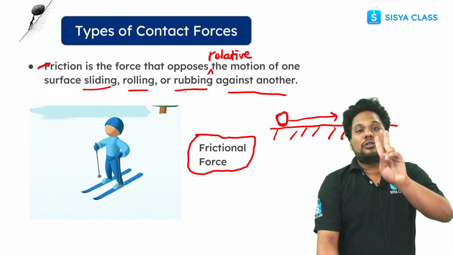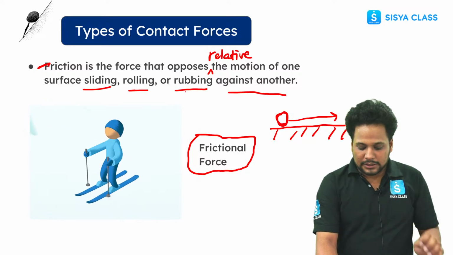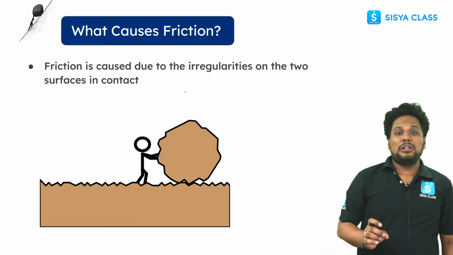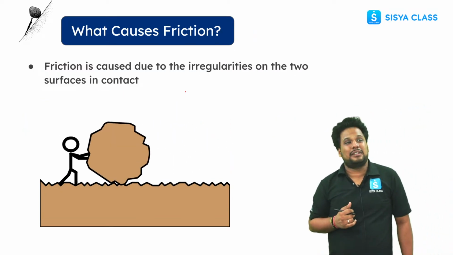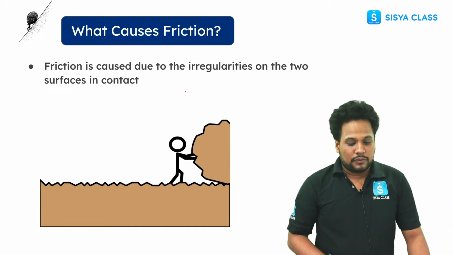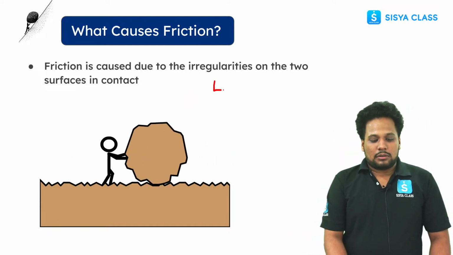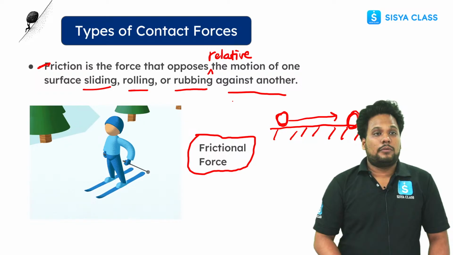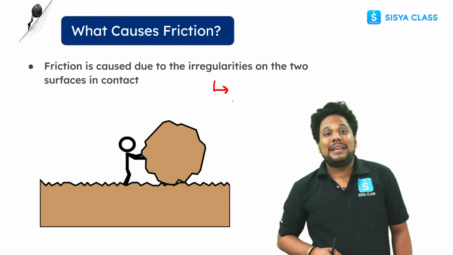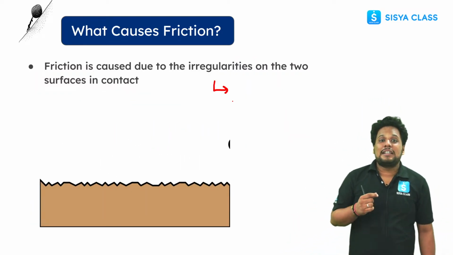Now there are two types of frictional force. Okay, हम दो टाइप के बारे में बात करेंगे. फर्स्ट ऑफ ऑल, ये फ्रिक्शन होता क्यों है? क्या रीजन है इसके पीछे? मतलब क्यों ऐसा रुक रहा है? क्यों? Why is this so? Why is the surface stopping that object? Okay, so the main reason behind this is irregularities between two surfaces.